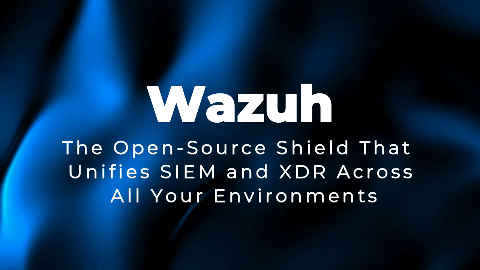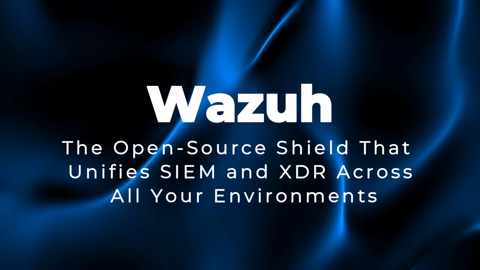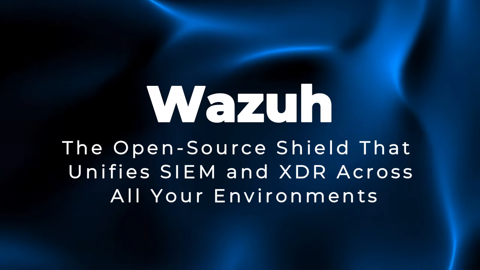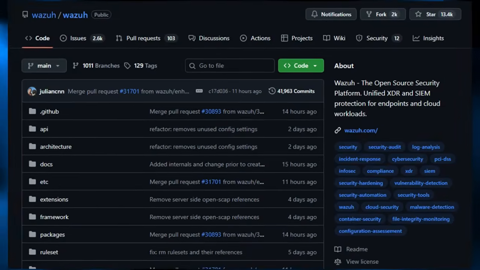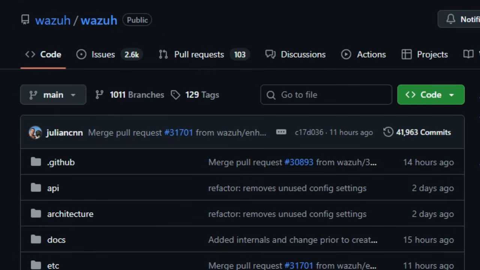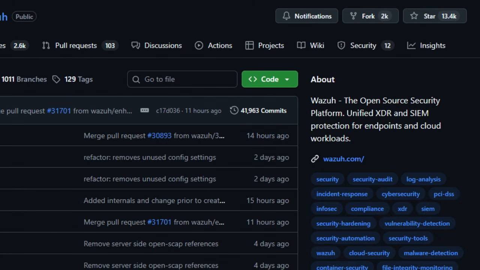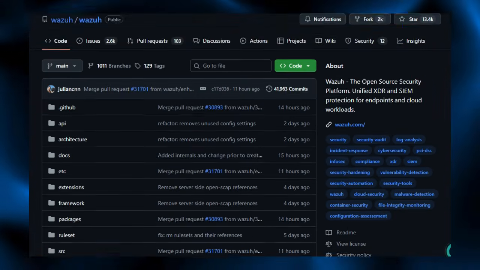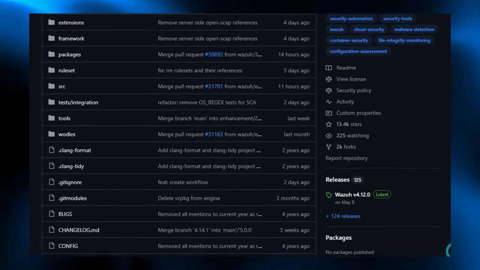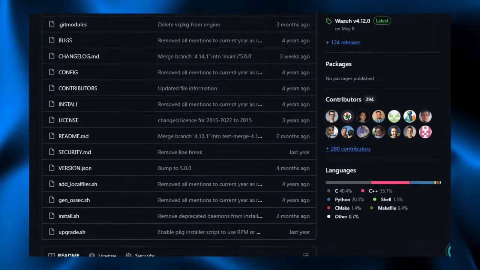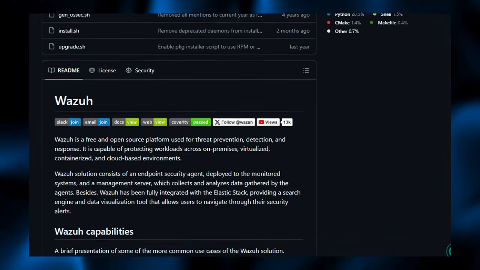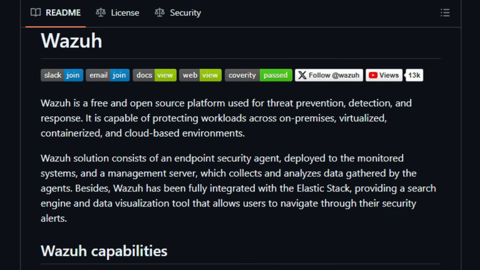Project number 8, Wazuh, the open-source shield that unifies SIEM and XDR across all your environments. Wazuh stands out as a truly unique cybersecurity platform that brings powerful threat detection, incident response, and broad visibility, all without any licensing fees. What makes it truly one of a kind is how it fuses SIEM and XDR into a single open-source solution that adapts to on-premises servers, cloud workloads, container environments, and virtual infrastructures seamlessly.